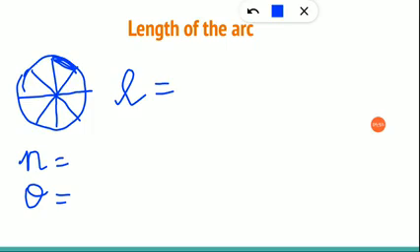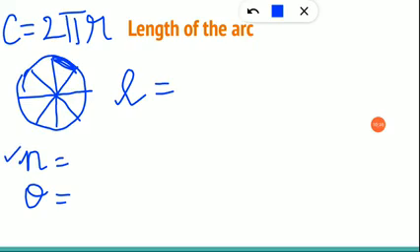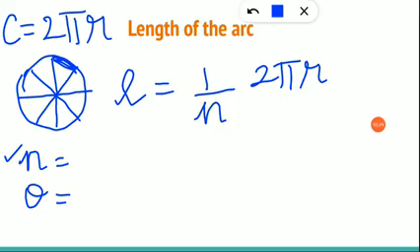Shall we see what we are going to use when the value of n is known? Now this length, where does it lie in the circle? It is on the boundary, right? You already know the formula for circumference. What is it? 2 pi r. Now, the length of the arc also lies on the boundary line. So just remember this formula first. Since we already know the value of n, we are going to use 1 by n into 2 pi r. This is the formula for length of the arc. Clear, children? This is in case we have the value of n.